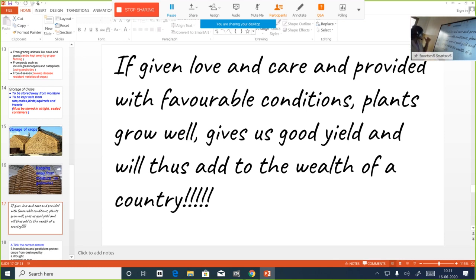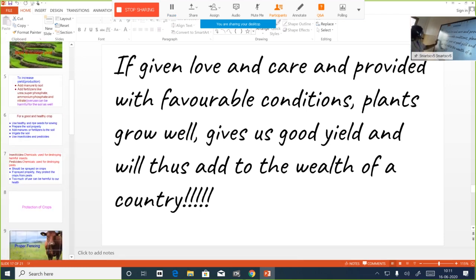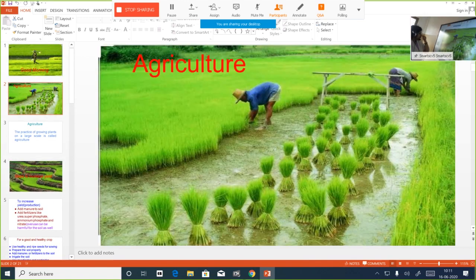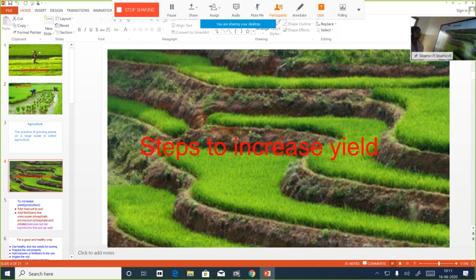So we'll go for a quick revision. We come to the end of this chapter. The topic that we started discussing is agriculture. We learned the definition of agriculture. All these questions I'll be asking during the interactive session. What is agriculture? It's a practice of growing plants on a large scale. Then, the steps to increase the yield. What are the different steps to increase the yield?